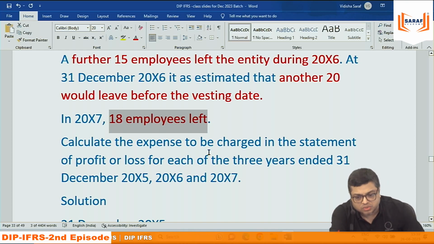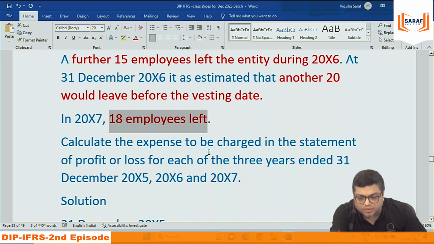How much expense will we be recording in the profit and loss account every year for 3 years? Why will we be recording expense? Accrual concept. The expenditures and incomes are not recorded in books on payment and receipt. They are recorded on accrual. When 1 year is over, for that 1 year, whatever the expense based on estimation, we need to record.